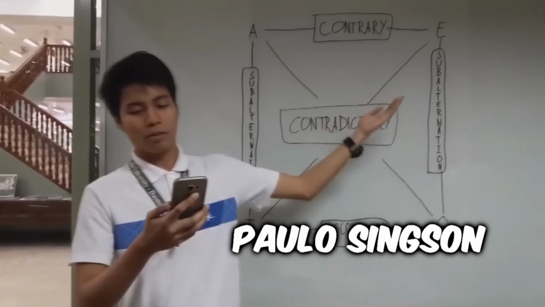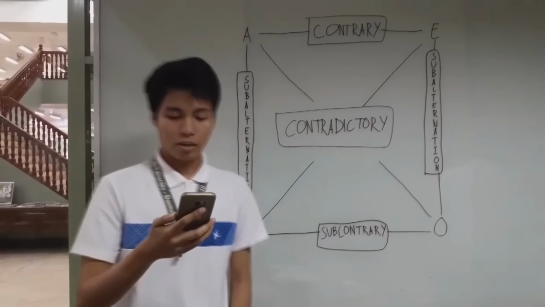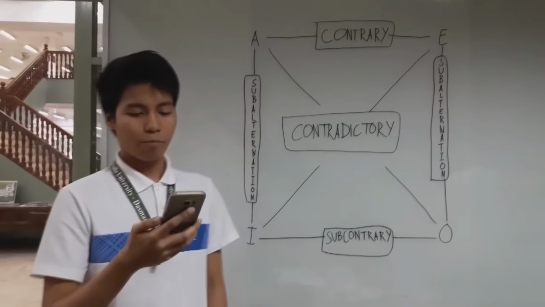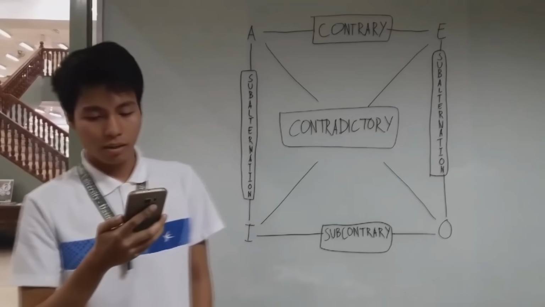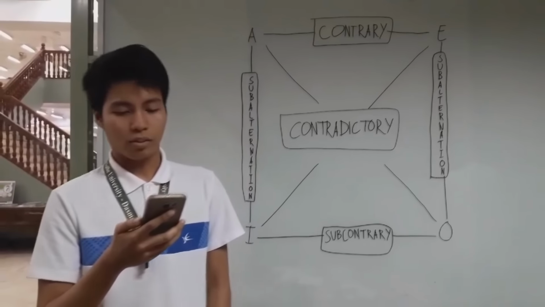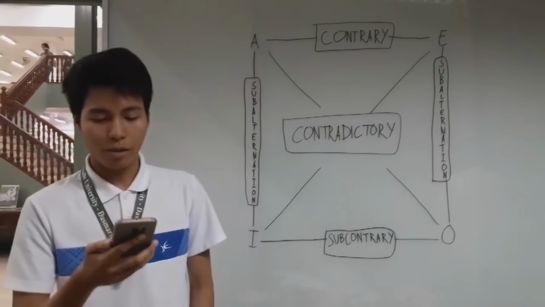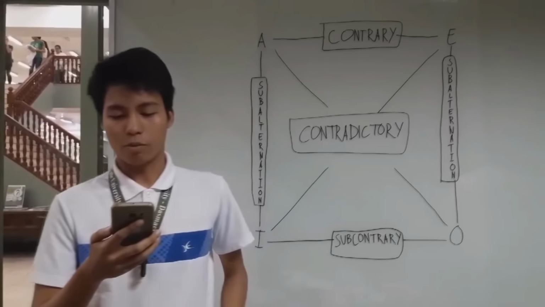A and E propositions are contrary. Propositions are contrary when they cannot both be true. For example, all dogs are small is an A proposition. It cannot be true at the same time as the corresponding E proposition, no dogs are small.